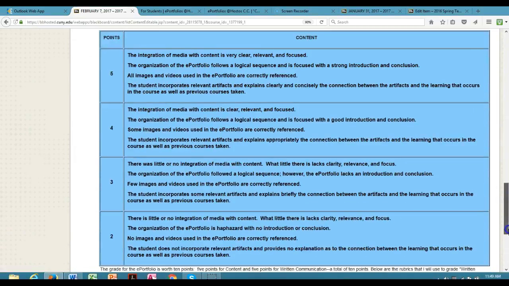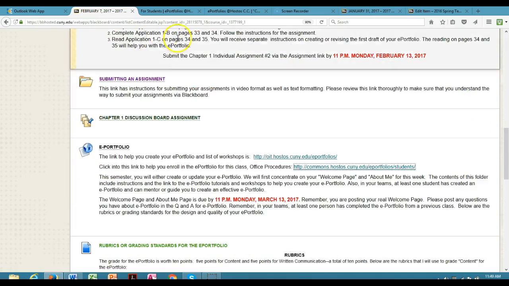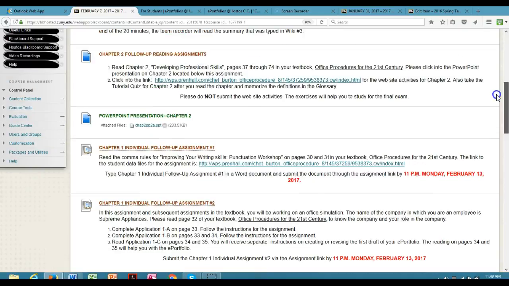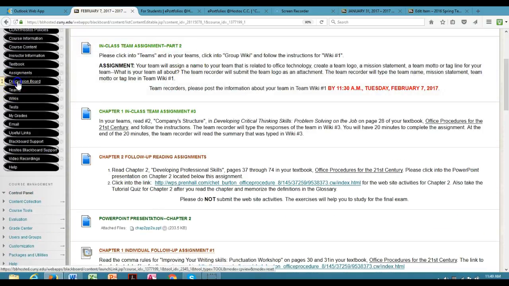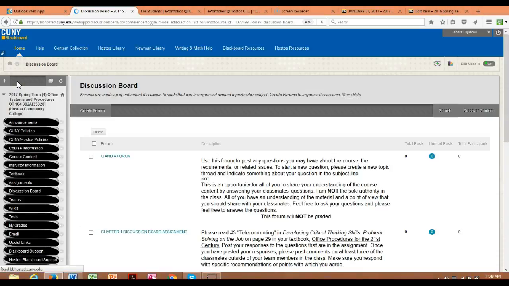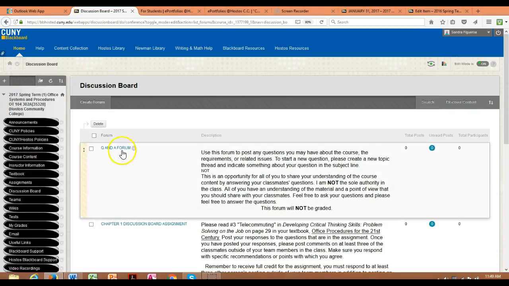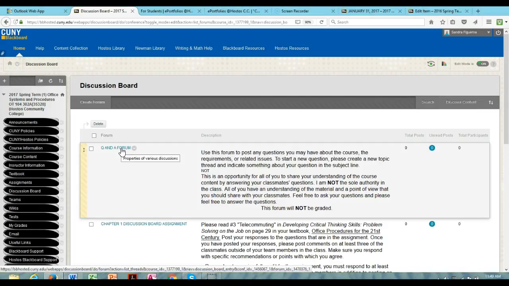Any questions that you have, ladies and gentlemen, if you have questions about the course itself, anything that's personal, obviously you're going to send me an email. But anything else about the class, anything you don't understand, if it's anything about the Chapter 1 follow-up assignments, the discussion board, anything, just type in your questions in the Q&A forum.